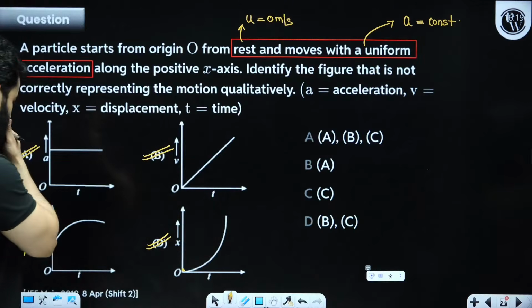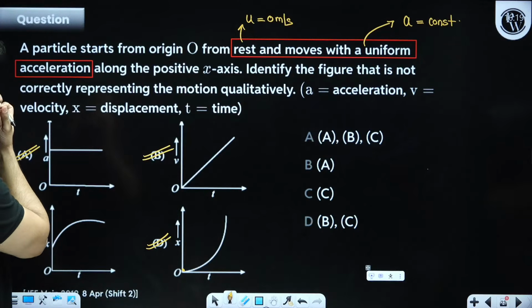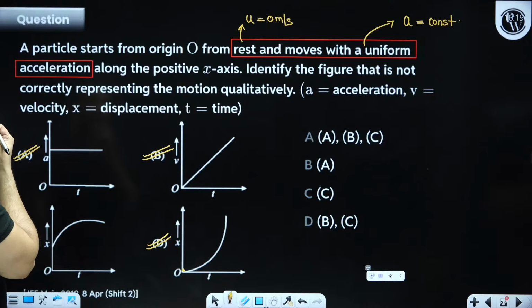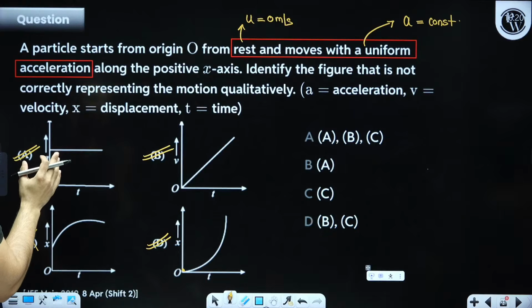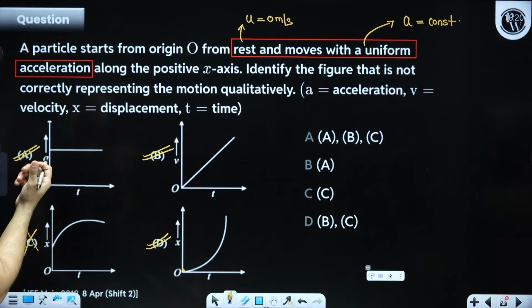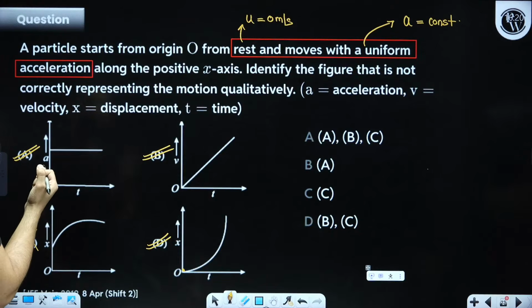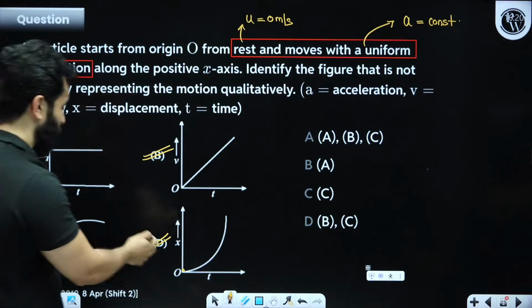Just a second. Do we have any other problem? Along the positive x direction, acceleration is a. A is constant, this graph is absolutely correct. From rest moves with uniform acceleration along positive x, identify the graph. A, B. They are saying that is not, oh.